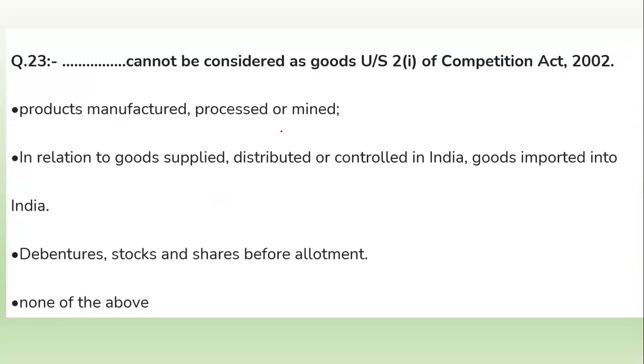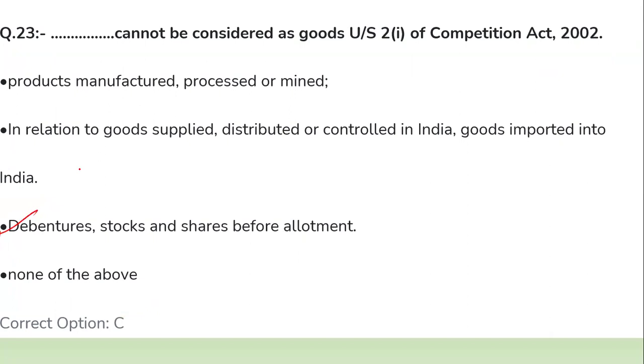Now the question number 23, that is, dash cannot be considered as goods under section 2 of the Competition Act. Option number 1 is given on your screen, a product manufactured, produced or mined. Yes, this comes under the definition of goods. Then in relation to goods, supply, distribution controlled in India, goods imported in India, this also comes under the goods definition. Debenture, stock and share before the allotment, this does not come under goods. So option number C is the correct answer.